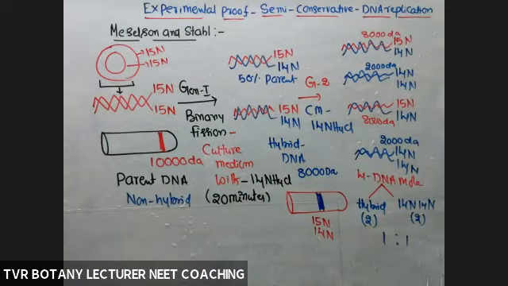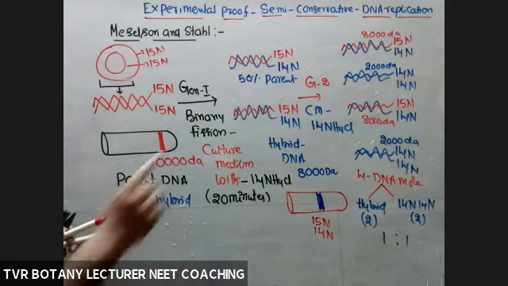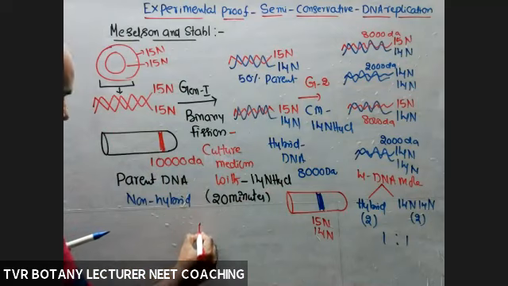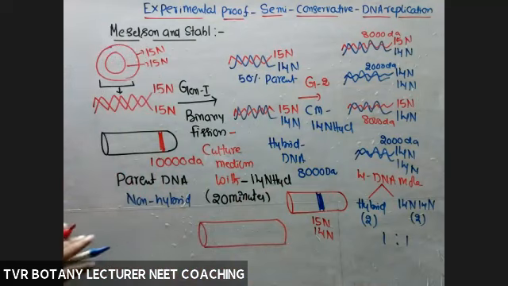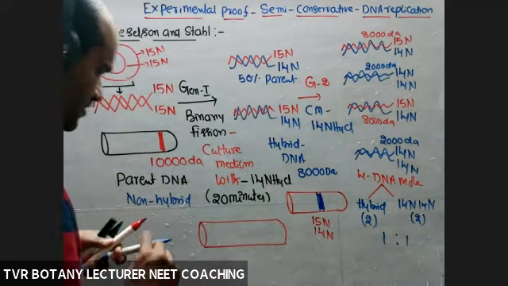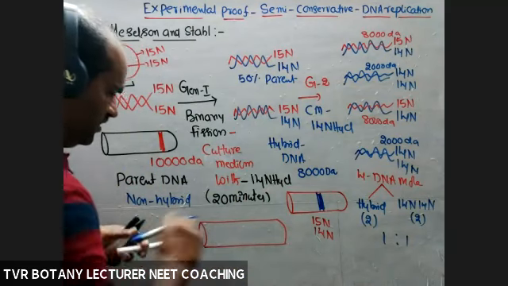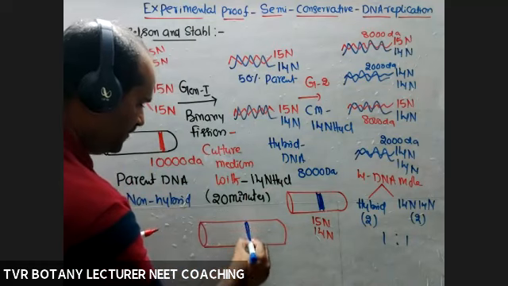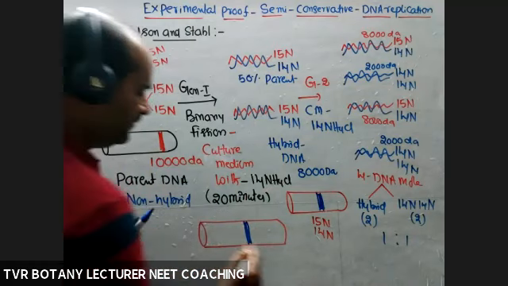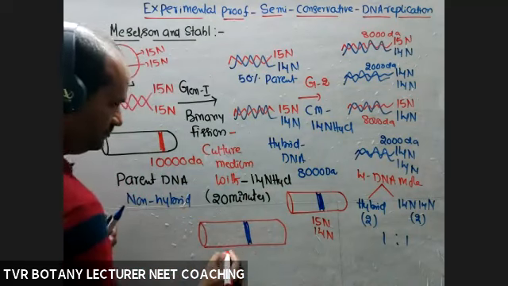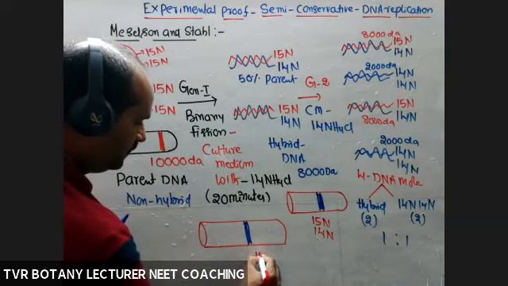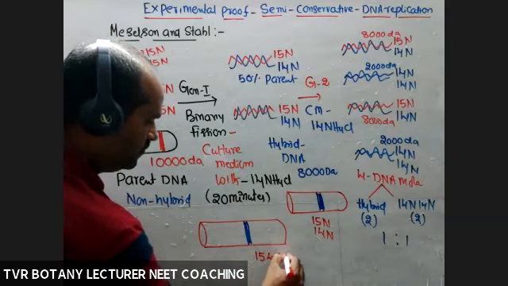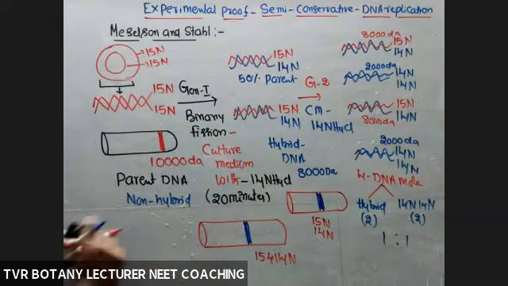Last test tube. I go into the textbook. I'm taking that one here. Third test tube. In the third test tube, how many bands are visible? Okay, 2 bands. So what about this band? Band 1 with what type of DNA molecule? This one, middle, 15 and 14 nitrogen containing strands.